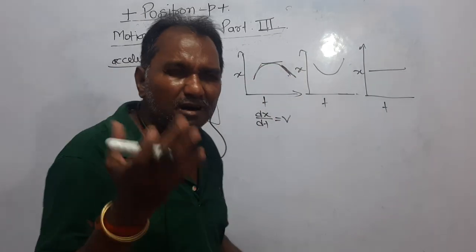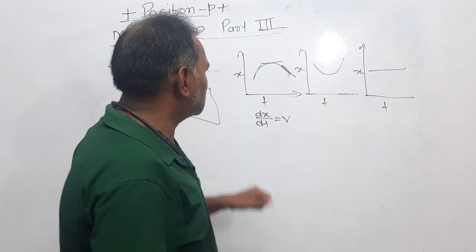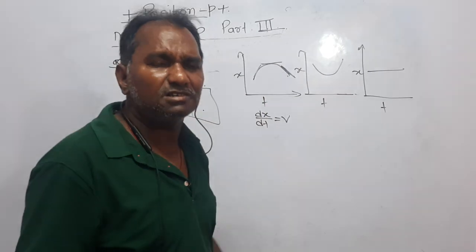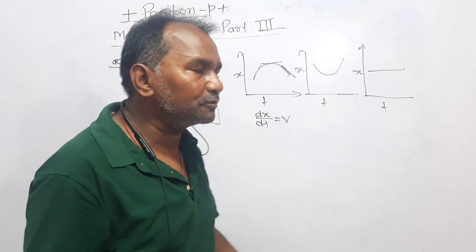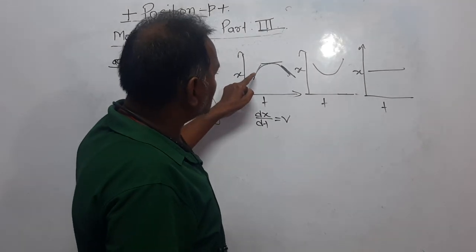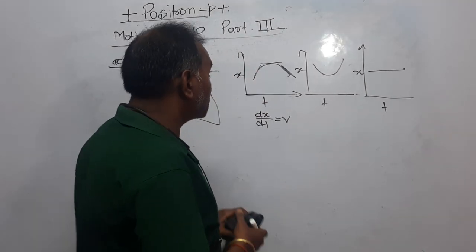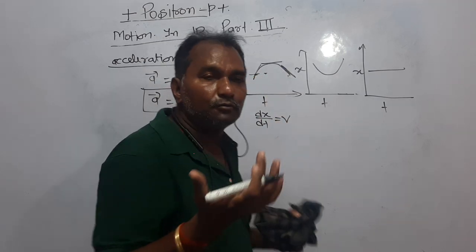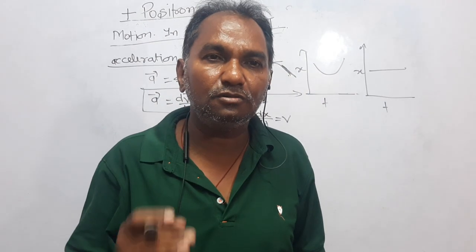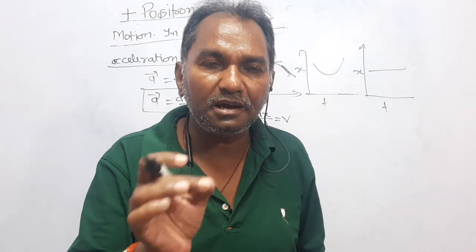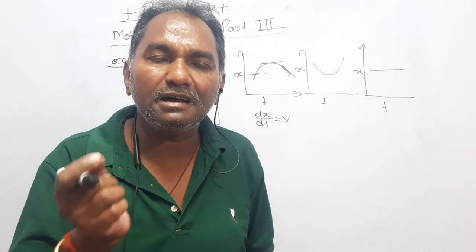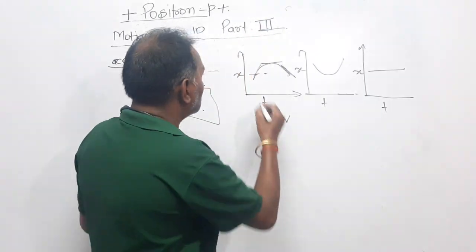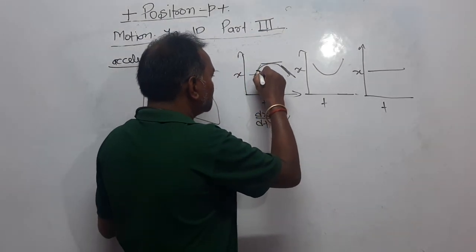On this graph, it has three portions. One is going upward, then there is a maximum, and then coming downward. On these three positions, I have considered the 3 points and then drawn the tangent on these 3 points. Now consider the slope of the tangents. You know, if you want to find out the slope of a tangent, draw from that point a line parallel to the axis and consider the angle between the x-axis and the tangent. So this angle is here theta, right?